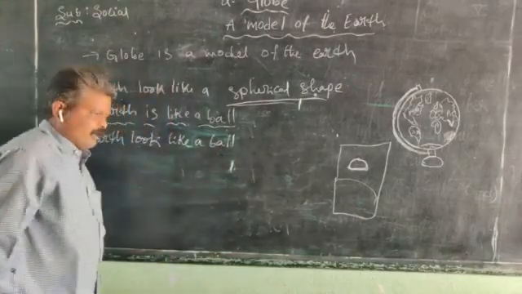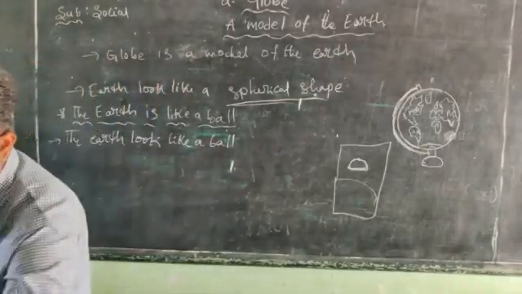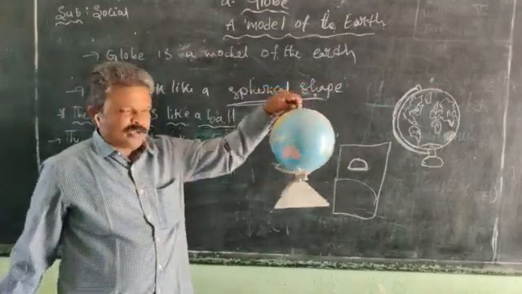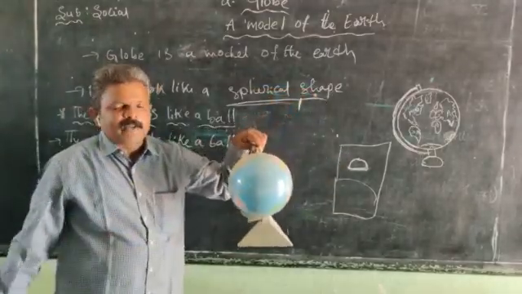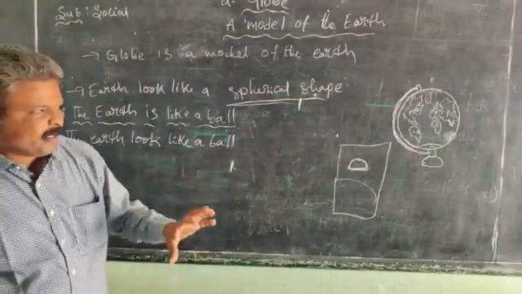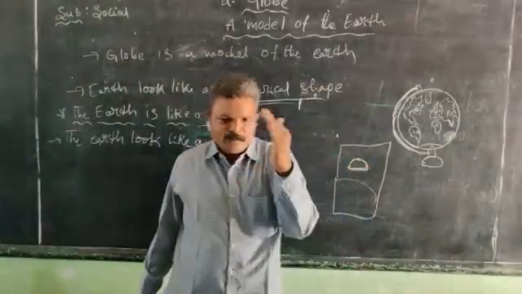We know very well about a ball, right? And this globe also, the earth also looks like a ball type. The ball is in a spherical shape. Completely, it is a spherical shape.